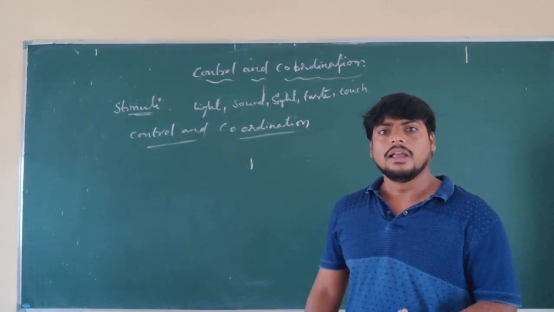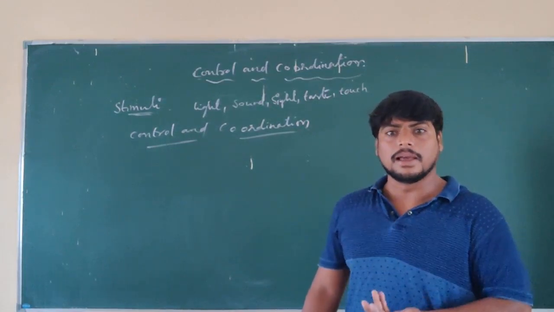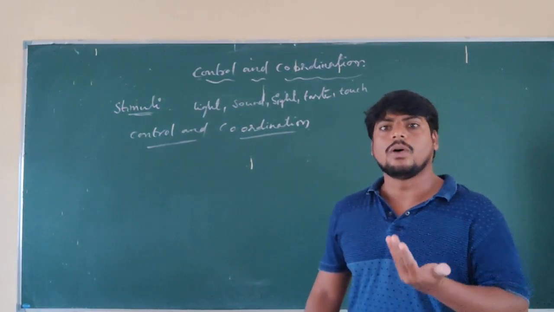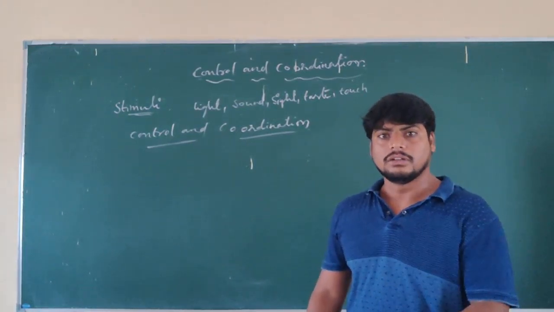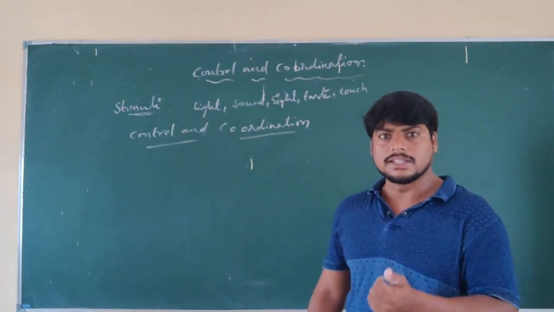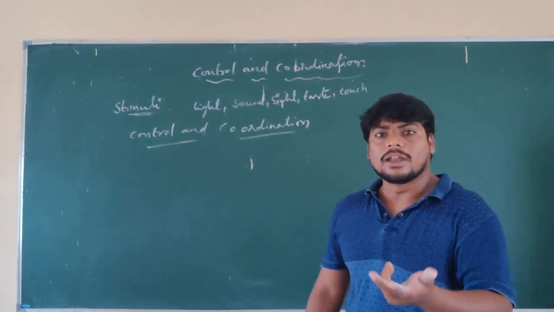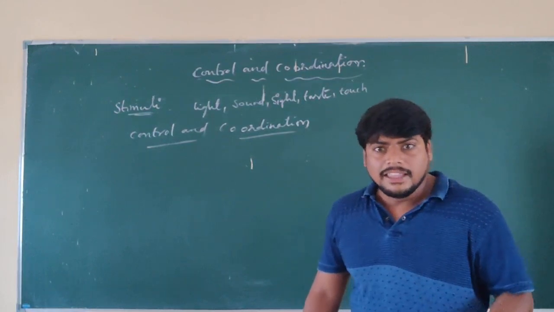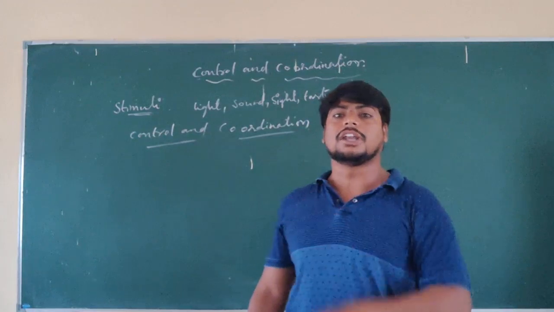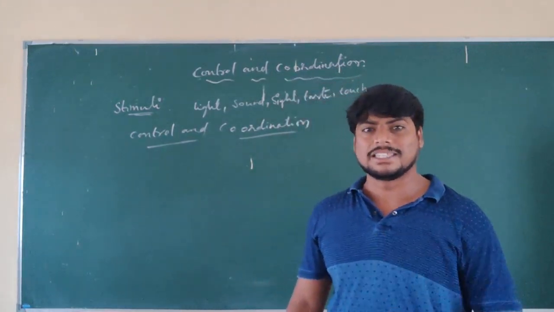For example, in higher organisms like animals, in our body, for control and coordination, we have developed the brain, nerve cells, and the endocrine system, and these all play a key role in coordination with the muscular system.